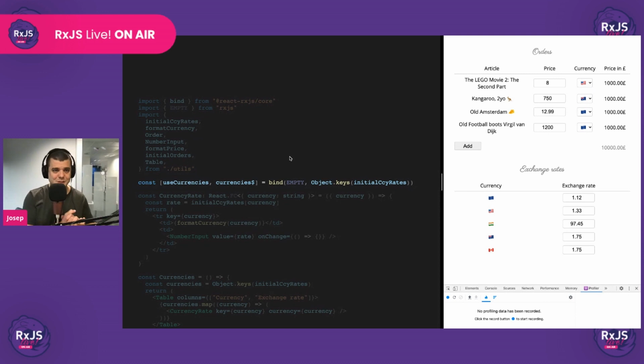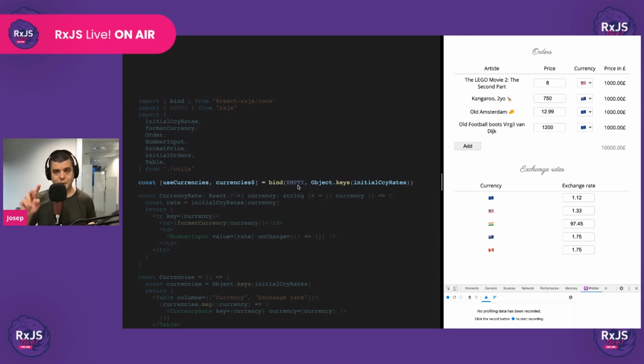So bind is the secret sauce of React-RxJS. Let me explain what bind does. Bind is a function that takes at least one argument, the observable that will be emitting values that we want to use inside of React. In this case, it's empty. We'll explain why later. The second argument, which is optional, is the default value that we will be using until this observable has emitted. Okay?